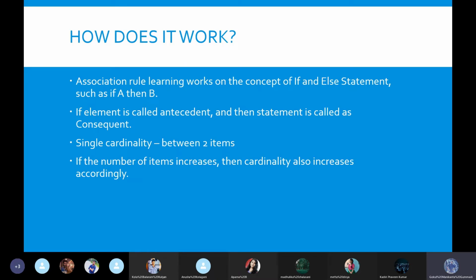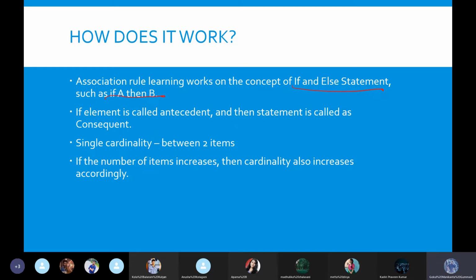Coming to, as I already mentioned, it is like an if-else statement. How the if-else statement looks: if A, then B. Nothing but if a person comes to buy A, then we need to show him B so that he might purchase B as well. That is the main condition here.